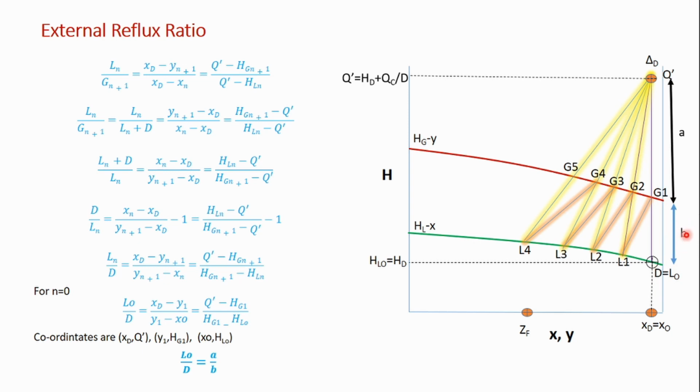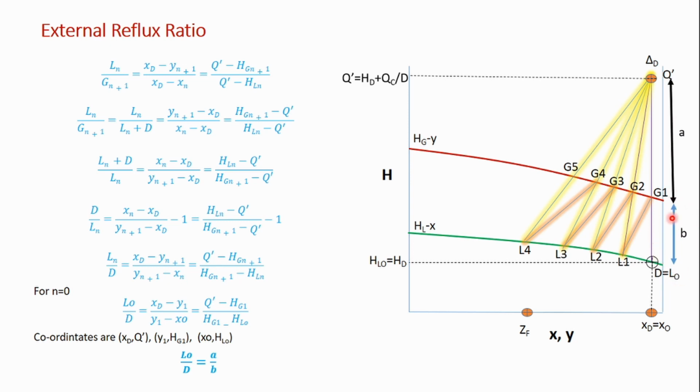So how to get this delta D point? Now let us say that the reflux ratio is given in the problem. Reflux ratio is 2. That means the ratio of A to B is 2, or A by B is equal to 2.